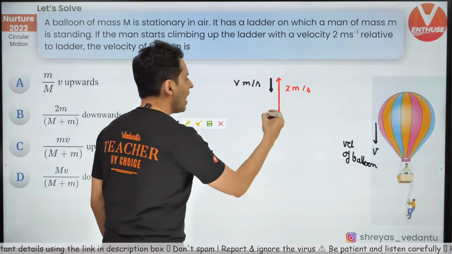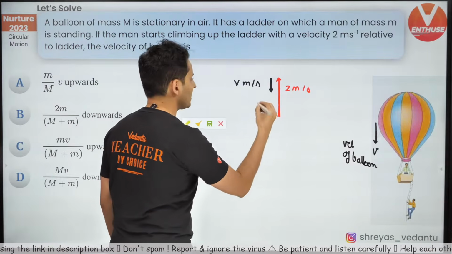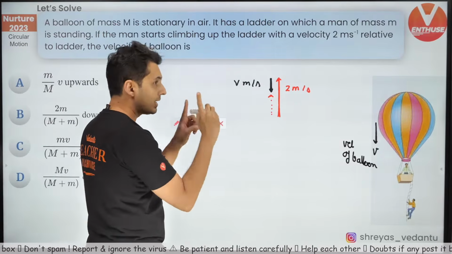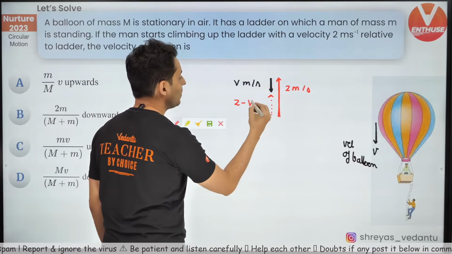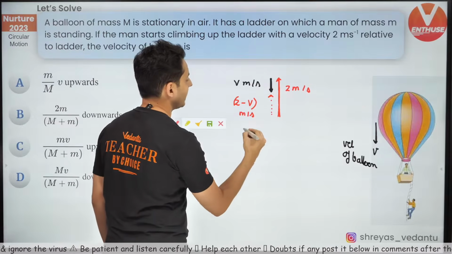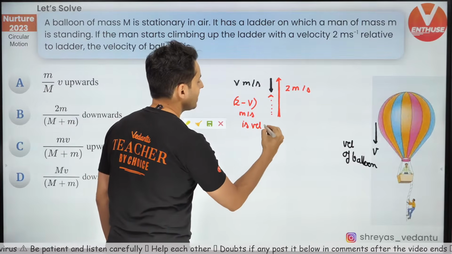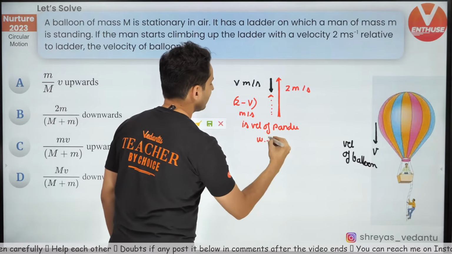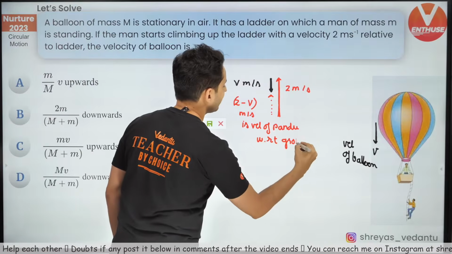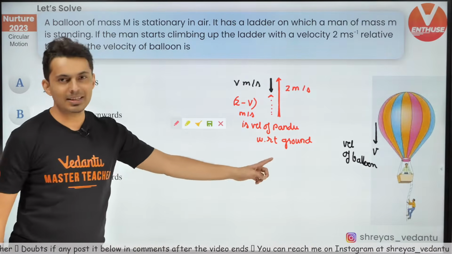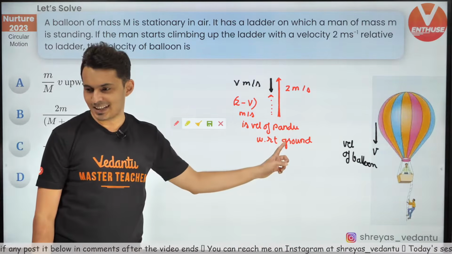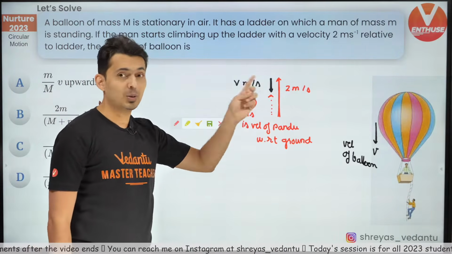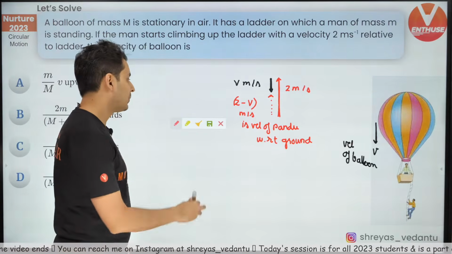So effectively, how much did the person go up by? Actually, he moved up only by 2 minus V meters per second with respect to the ground frame, the earth frame. Everybody agrees to this? No, it's not 2 plus V, it's 2 minus V. Be careful. It's with respect to the balloon, so you need to be very, very careful.